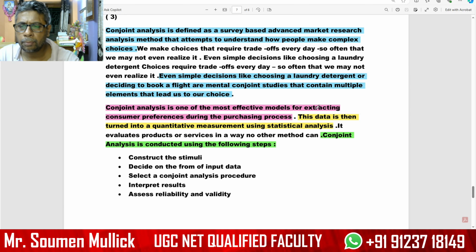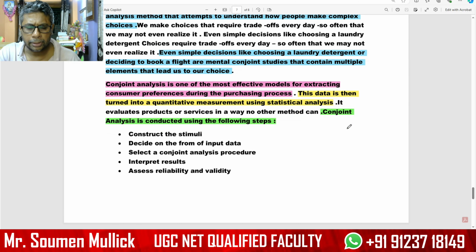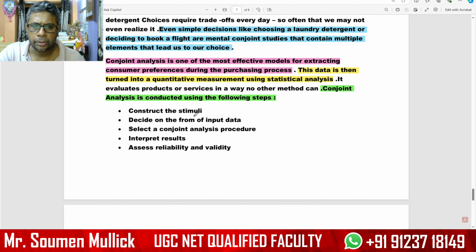Conjoint analysis is one of the most effective models for extracting consumer preference during the purchasing process. This data is turned into quantitative measurement using statistical analysis. The steps: construct the stimuli, decide on the form of input data, select a conjoint analysis procedure, interpret results, assess reliability and validity.